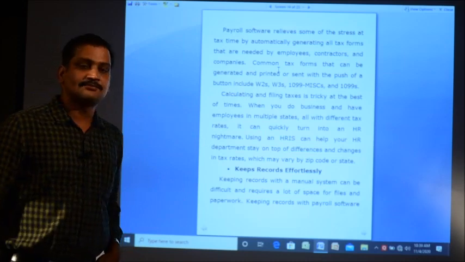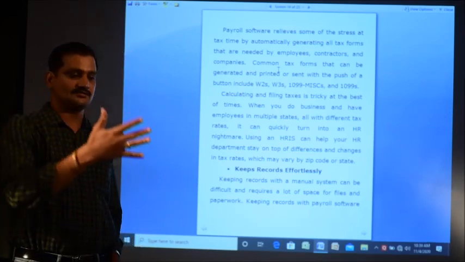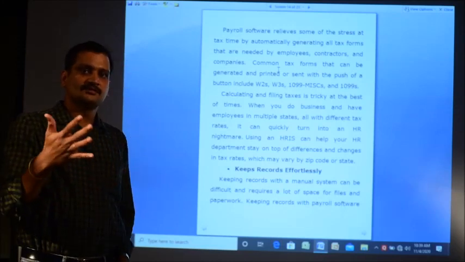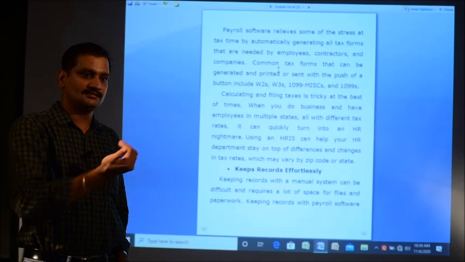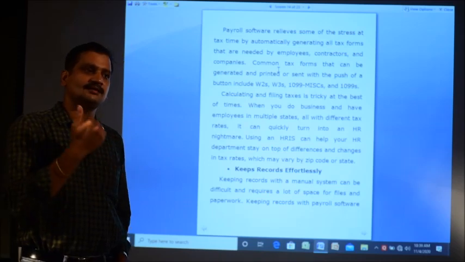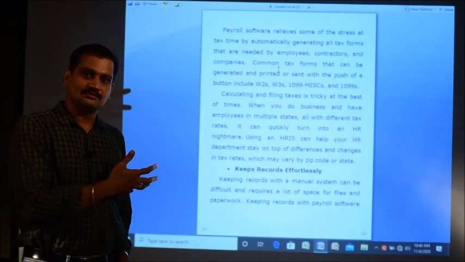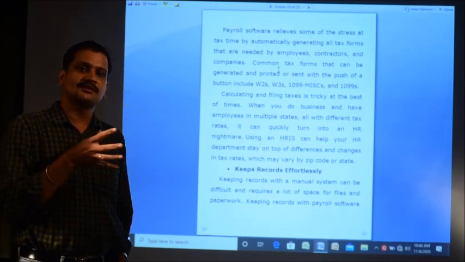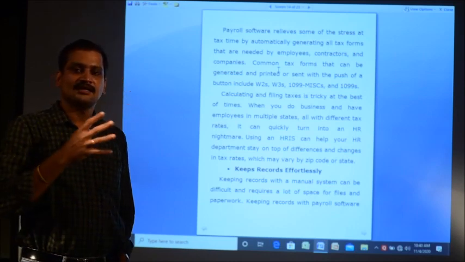It keeps records effortlessly. The organization goes on year after year. Employees come, employees go, they are getting salary every time, and there are their tax records and deduction records. All those leave records and other things are not to be maintained manually. The software takes care of all of it and keeps a record.